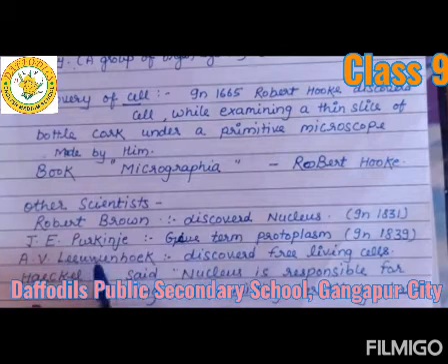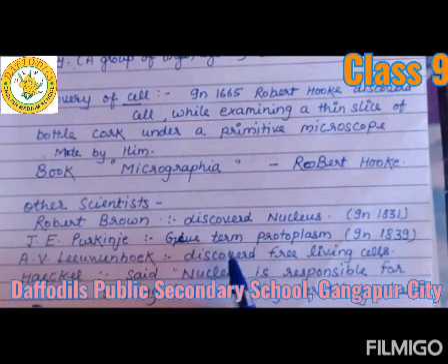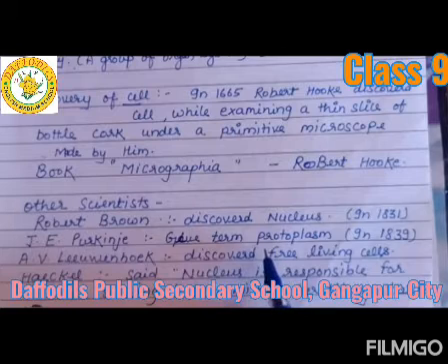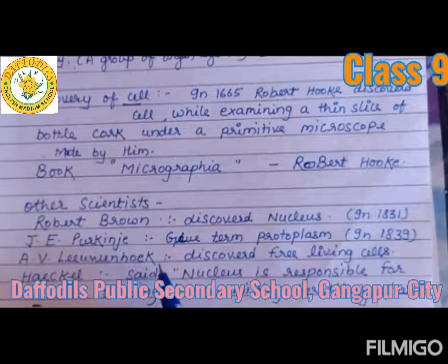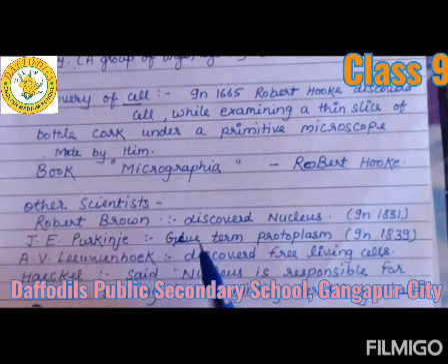The second scientist is J.E. Purkinje. In 1839 he identified a jelly-like substance in the cell called protoplasm. After this, Antony van Leeuwenhoek, a Dutch microscopist, made an improved microscope, and using this microscope he discovered free-living cells in pond water for the first time.